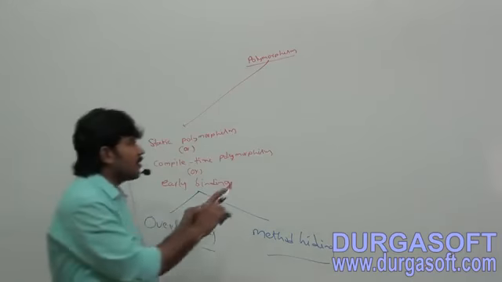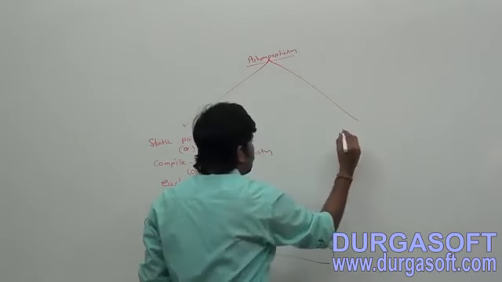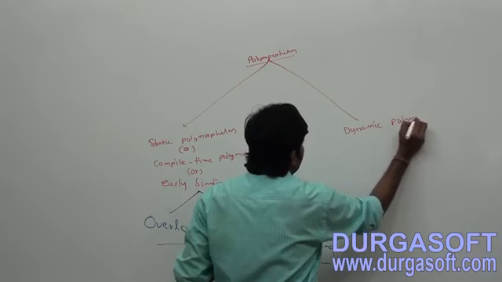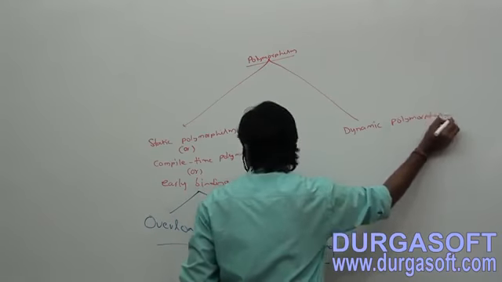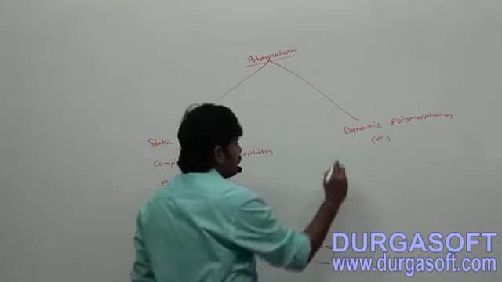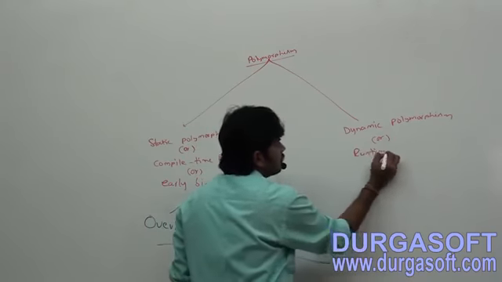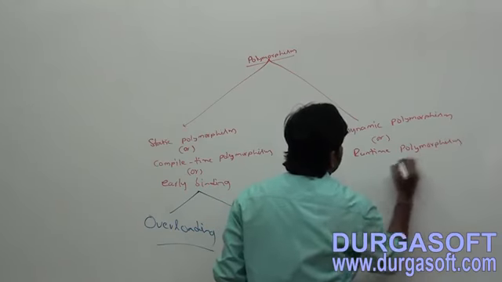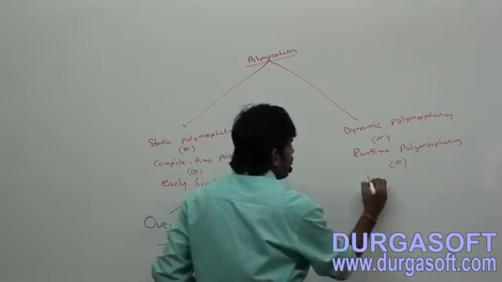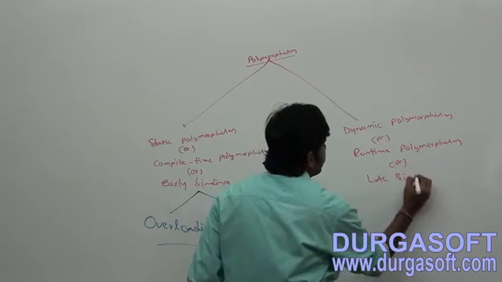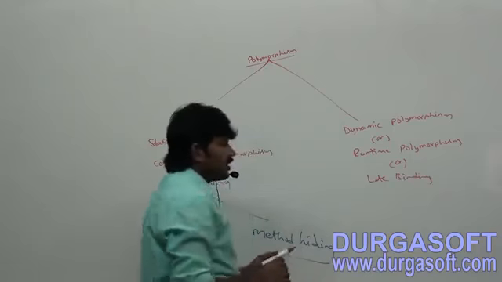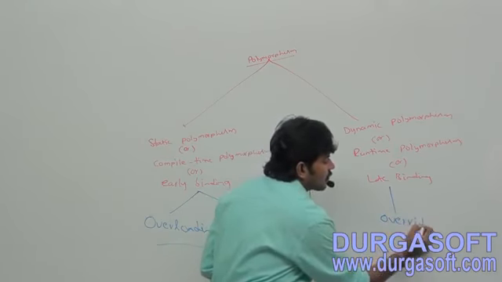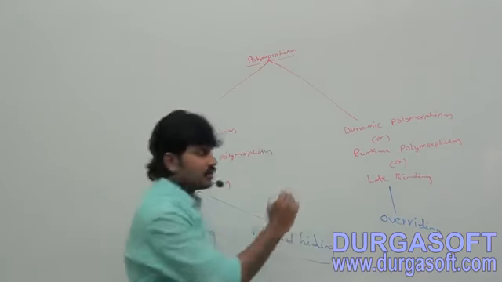What is the other type? Dynamic polymorphism, or runtime polymorphism, or late binding. Can you tell what the example for this is? Overriding. Okay, take this summary also.